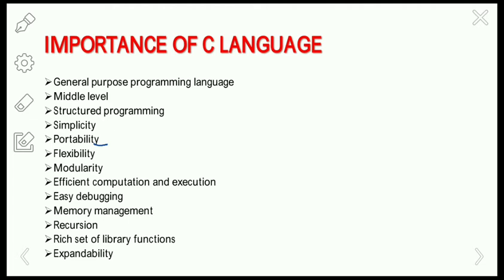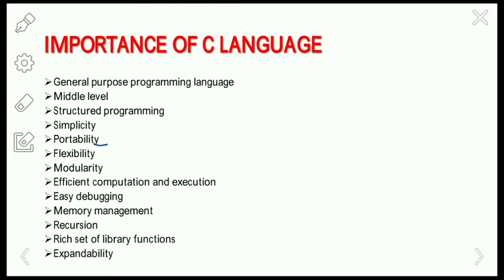Okay, that depends on the compilers. So we can write a program in one type of system and we can execute it in another system. That is called portability. C programs can run on different environments with compilers for almost all OS and hardware platforms, so it is easy to write code on one system which can be easily ported to another.